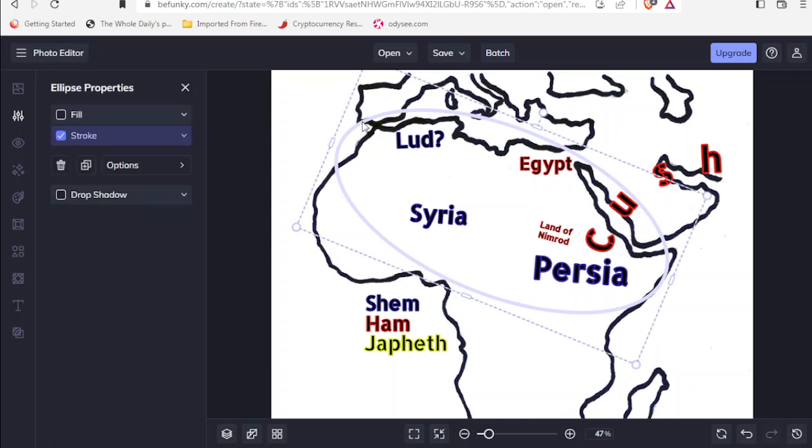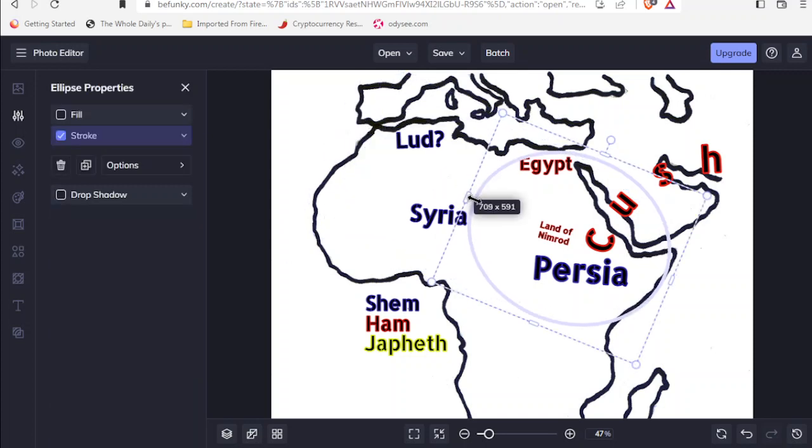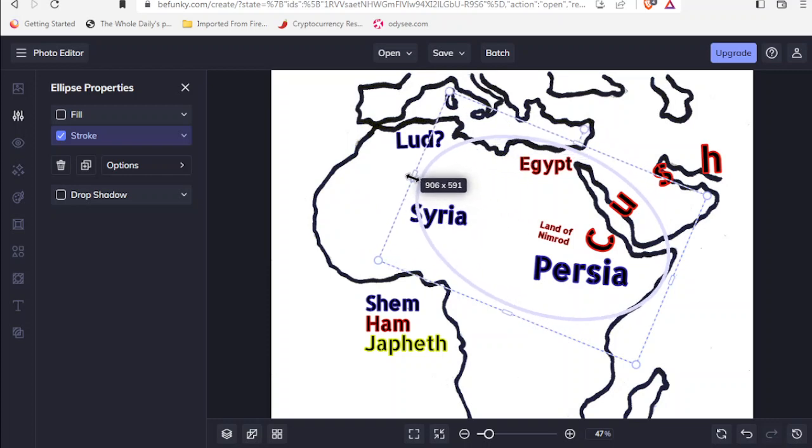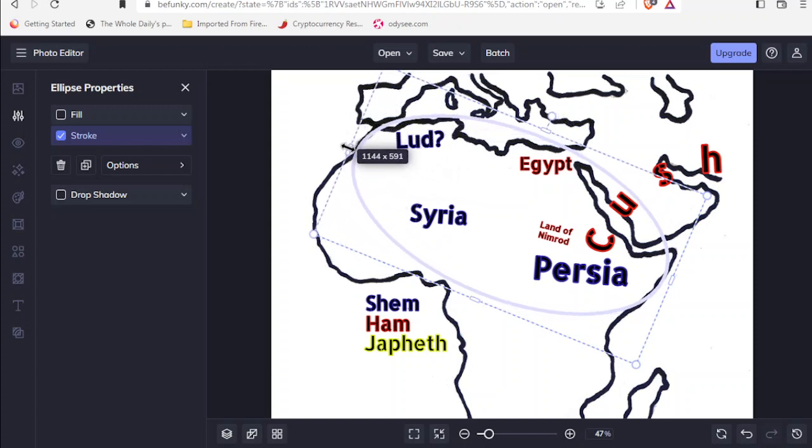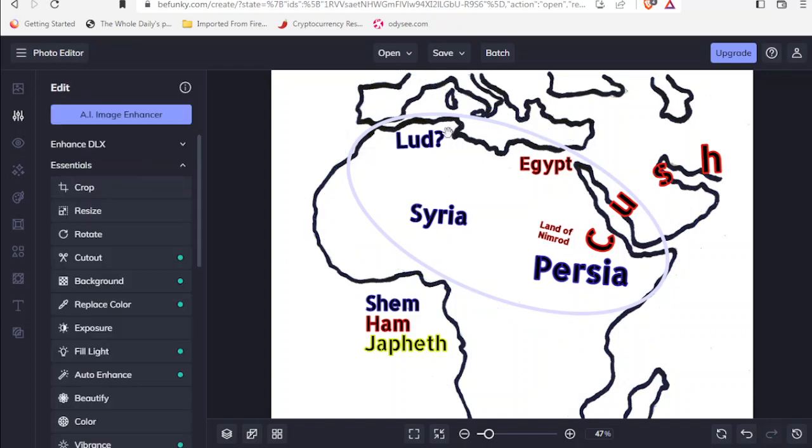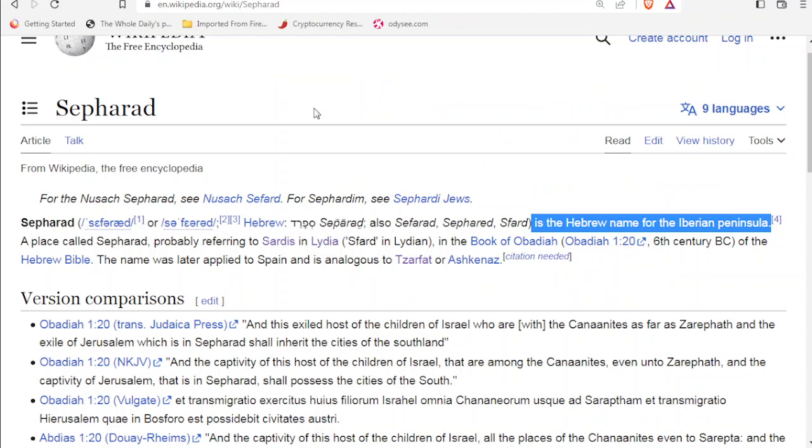And remember how we had this Persian Empire expanding, and we said there were wars between Persia and Lud, and when Persia conquered Lud, it brought Persia towards the territory of Europe. But we're looking at the west, in this region of the Iberian Peninsula, and now we do have a potential connection with Lydia and the Iberian Peninsula with this word Sepharad, because it's the Hebrew name for the Iberian Peninsula. So it's very interesting, and I want to share another source with you that also speaks about this.